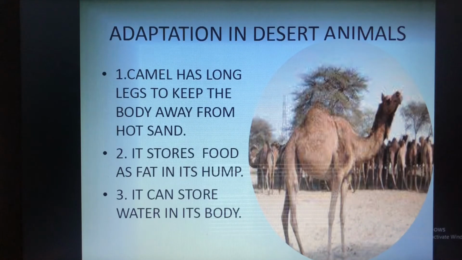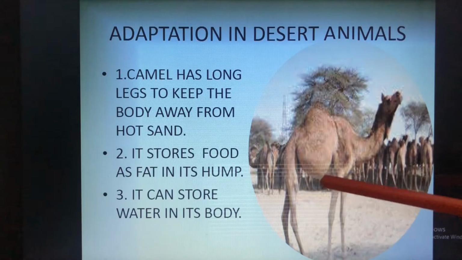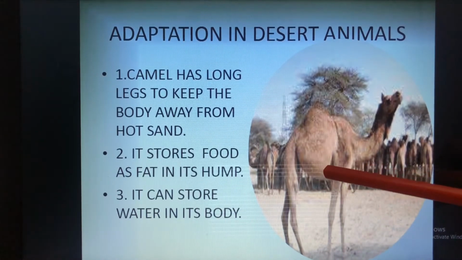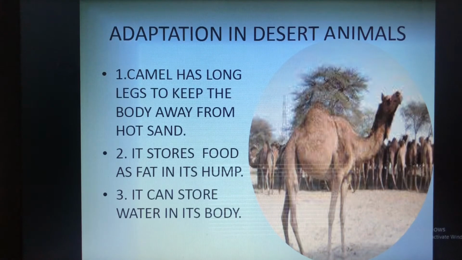Then we had adaptation in the desert, how the animals are adapted in the desert. We have already studied that the camel has long legs to keep the body away from the hot sand. You can see it has long legs and its body is far away, so it will keep the body away from the hot sand.